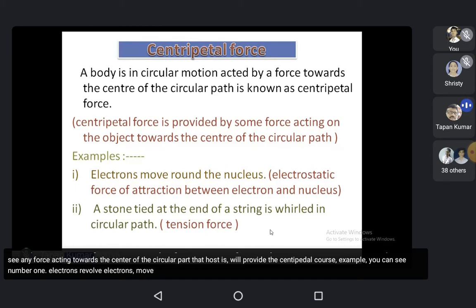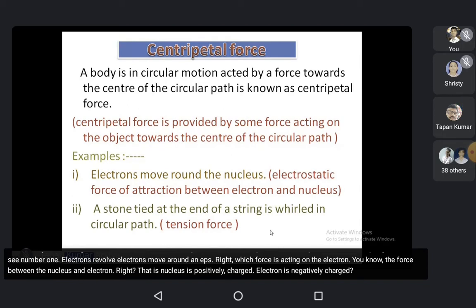Electrons move round a nucleus. So which force is acting on the electron? You know the force between the nucleus and the electron. The nucleus is positively charged, the electron is negatively charged.